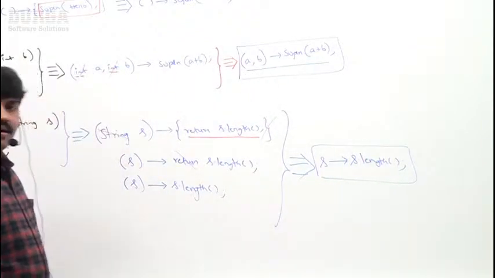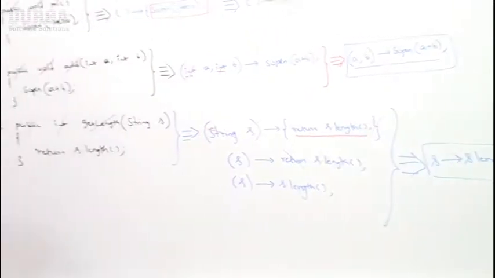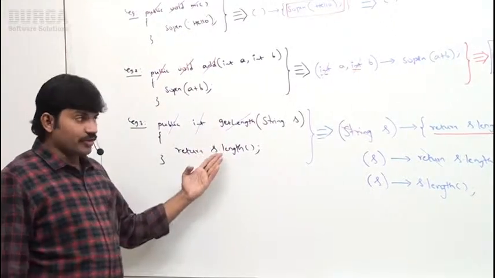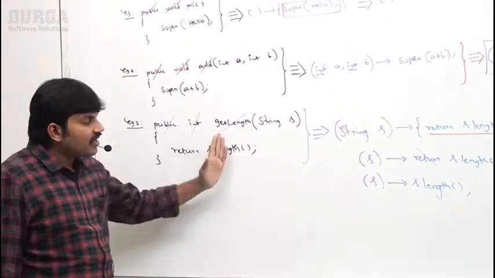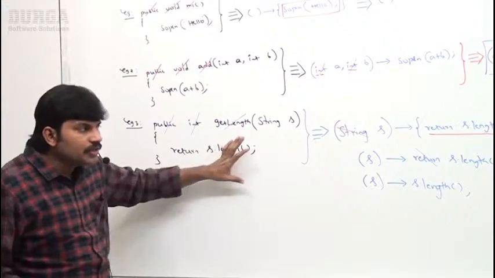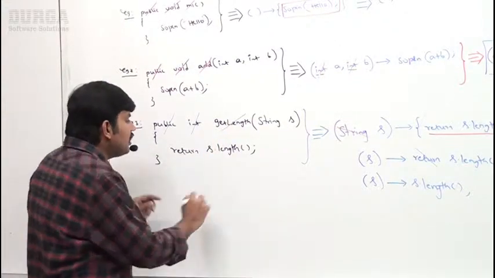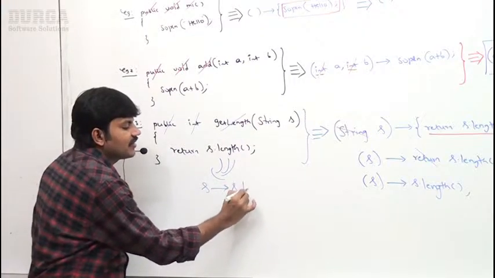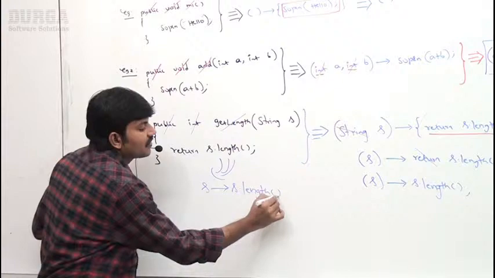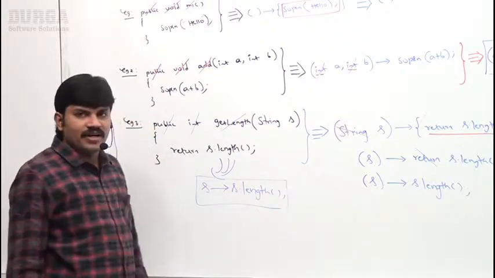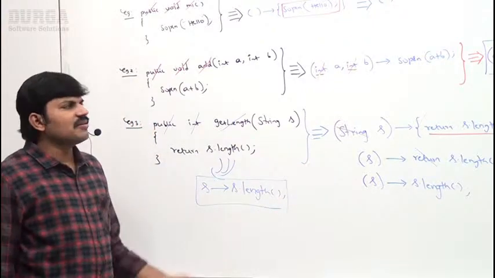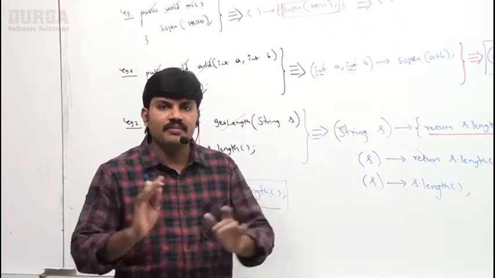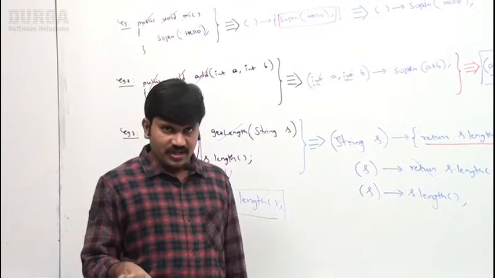That's all. So, if you want to return the length of the string, can you please write a Java method? How much code I require to write, sir? But if I convert the same thing into a lambda expression, what is the equivalent lambda expression? Just s gives s.length. Sir, how much is the length of the code simplified? Are you able to understand, right? Sir, that's all. These are the various rules to simplify lambda expressions, right? Sir, up to this is very clear for all of you, right?